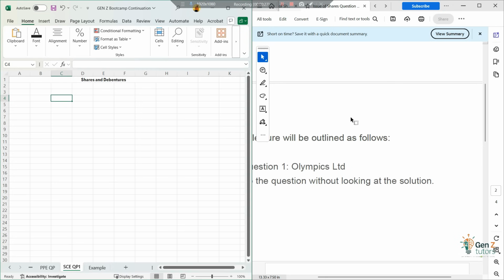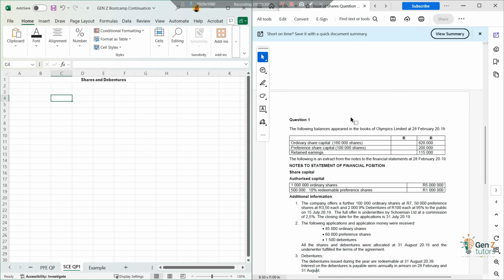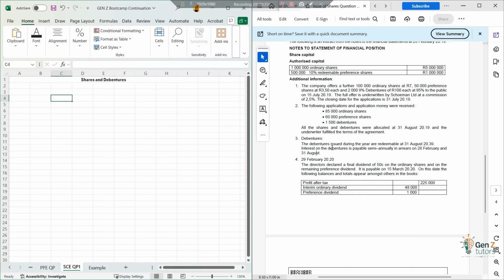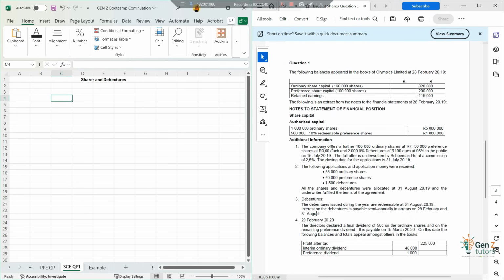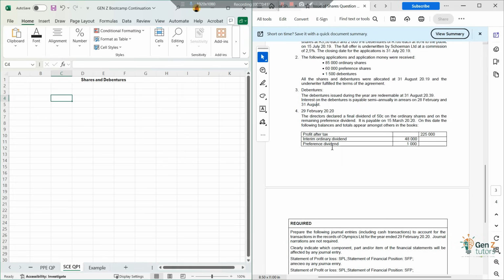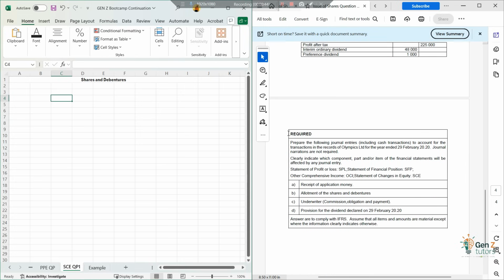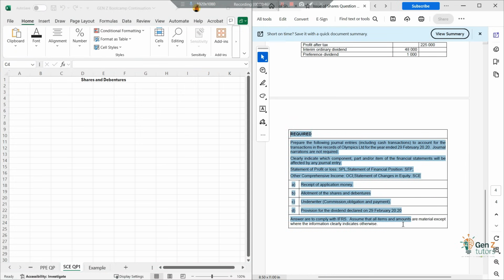I received a question paper from the students that I was having the bootcamp with, and they requested me to go through this question paper and give them the responses. So now we have our required overhead down here. This is the first thing you always look at whenever you go to a question paper. That's how I always tackle question papers.